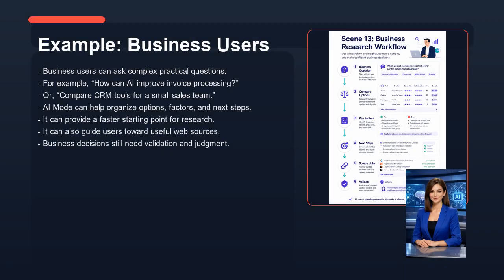Now let's look at example, business users. Business users can ask complex practical questions. For example, how can AI improve invoice processing? Or, compare CRM tools for a small sales team. AI mode can help organize options, factors, and next steps. It can provide a faster starting point for research. It can also guide users toward useful web sources. Business decisions still need validation and judgment.